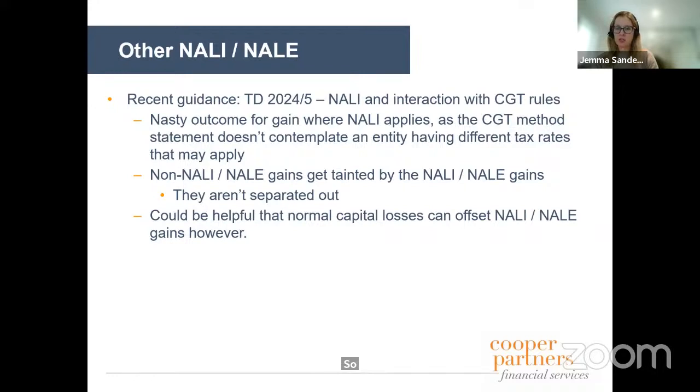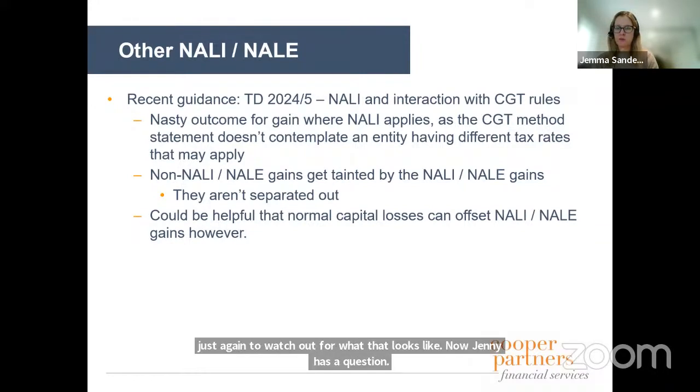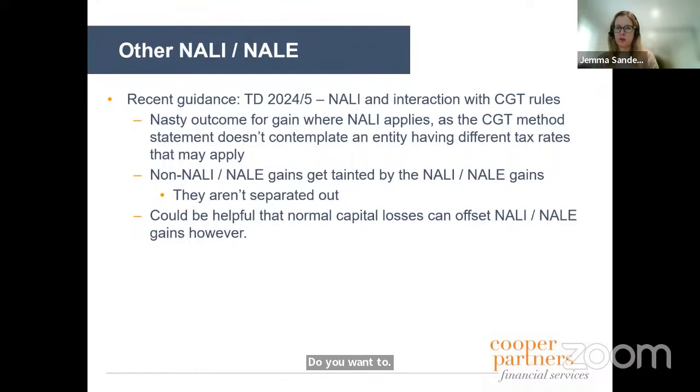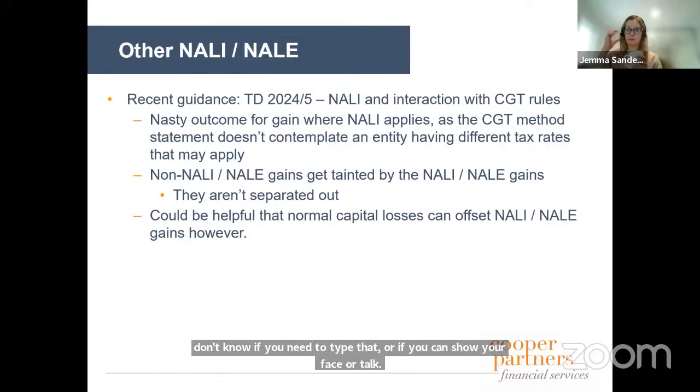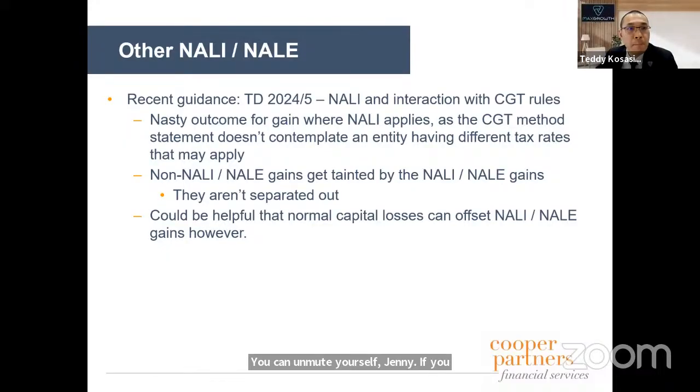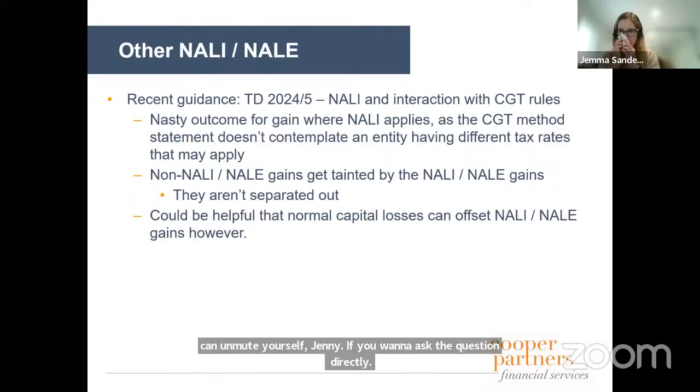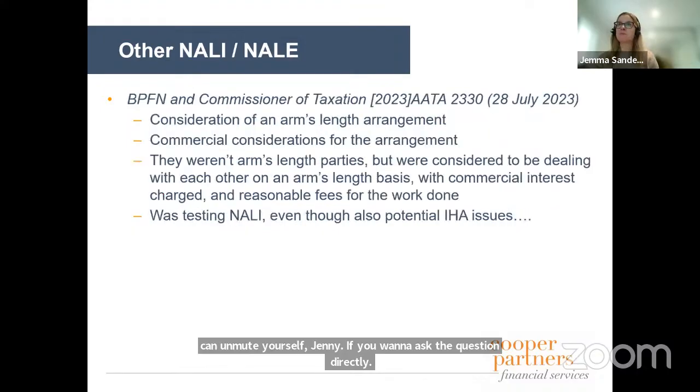Now, Jenny has a question. Do you want to, I don't know if you need to type that or if you can show your face or talk. You can unmute yourself, Jenny, if you want to ask the question directly. Otherwise, type it in the chat and I'll keep going.